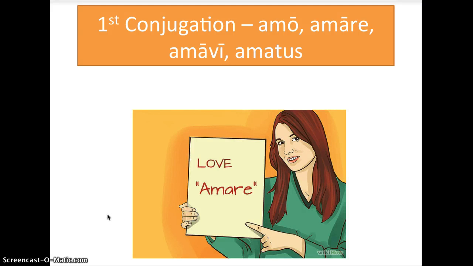We are going to be talking about first conjugation verbs. An example of a first conjugation verb that we will use throughout this lesson is amo, amare, amavi, amatus, which means to love. A conjugation, by the way, is a family of verbs. So once you learn the trick to conjugating amo, amare, amavi, amatus, you'd be able to conjugate any word in this family in your given tense.